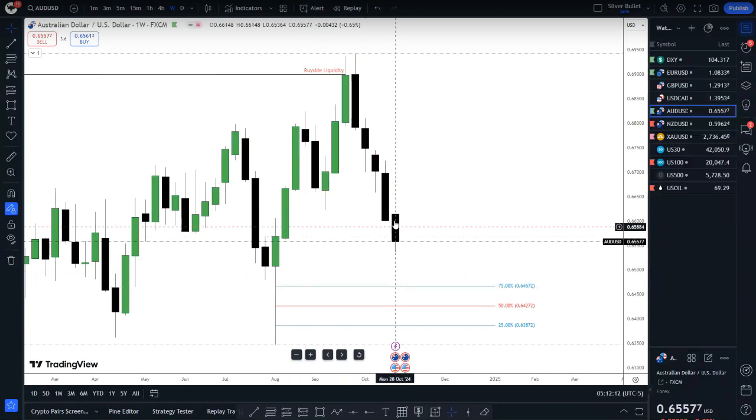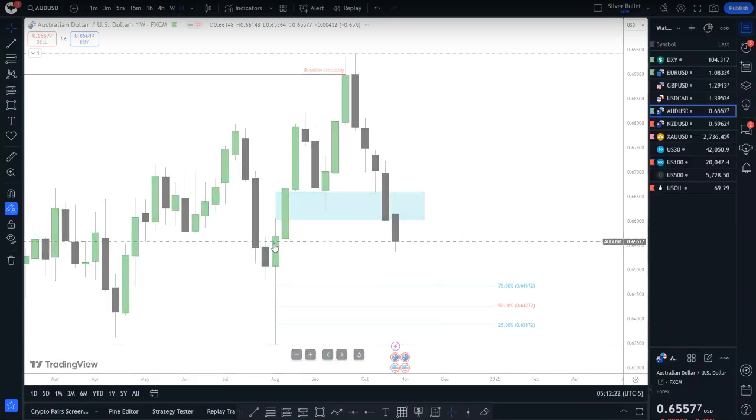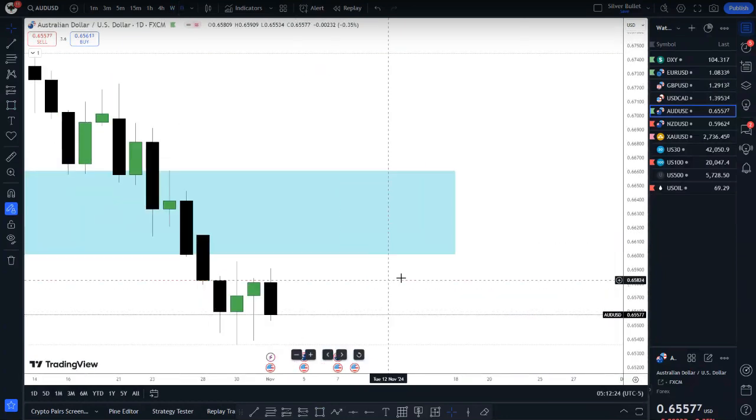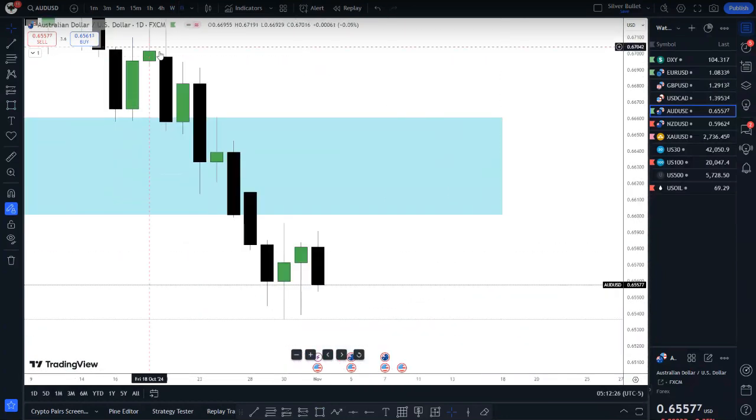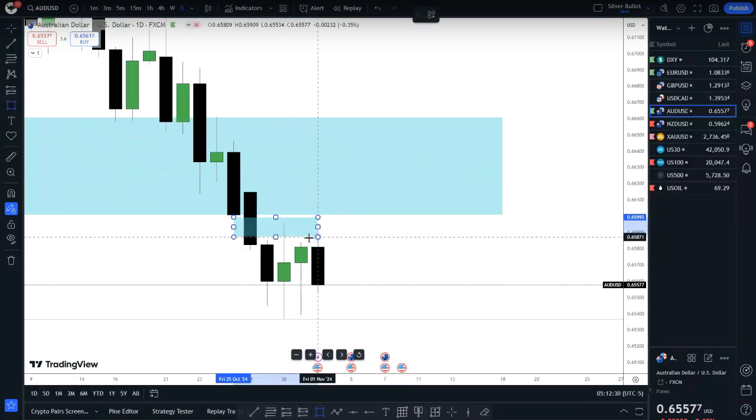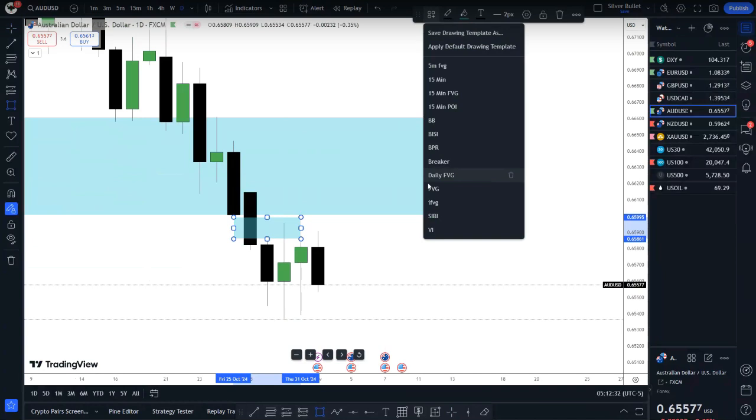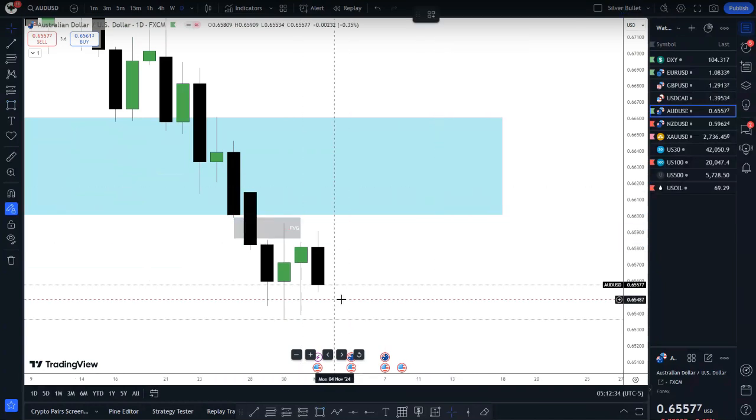Looking at Aussie here, I am bearish. We had a bearish week, and we obviously also closed below this fair value gap here. In this case, we check it again as an inversion fair value gap. We're seeking lower prices now. Let's look at a daily chart. The daily chart is the easiest one here. We are bearish. Price came back up into a fair value gap. We check into the fair value gap, and we're seeking lower prices from here on.